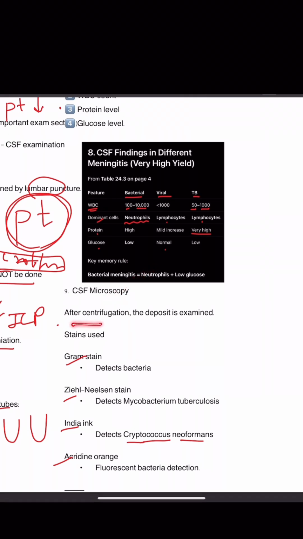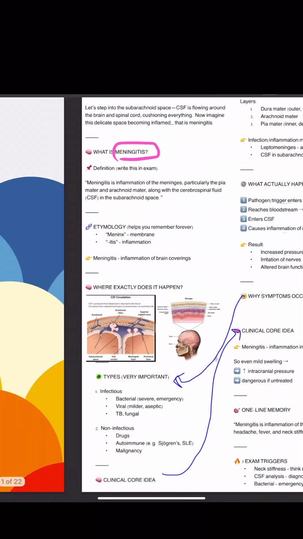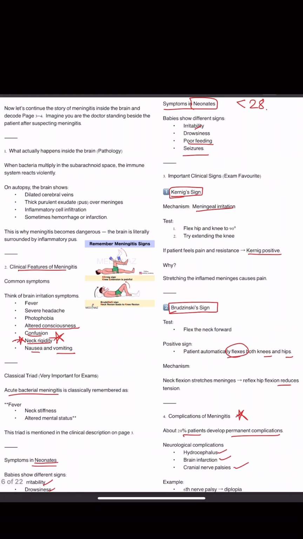CSF microscopy: after centrifugation the deposit is examined, and stains used are Gram stain that detects bacteria, Ziehl-Neelsen stain that detects MTB, India ink that detects Cryptococcus neoformans, and acridine orange, which gives fluorescent bacteria detection. Now wet mount is used for detecting free living amoeba, an example is Naegleria fowleri. Fungal causes are Cryptococcus neoformans, and the parasitic cause is Naegleria fowleri.